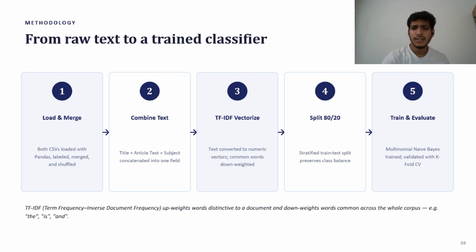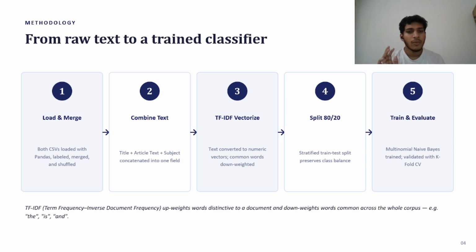Now, since machine learning algorithms cannot understand raw text, I converted the text into numerical feature vectors using TF-IDF, which stands for Term Frequency Inverse Document Frequency. TF-IDF assigns higher importance to words that appear frequently within one document but are uncommon across the entire dataset.